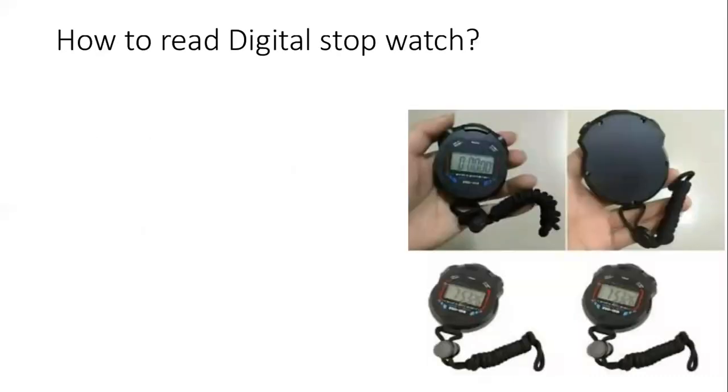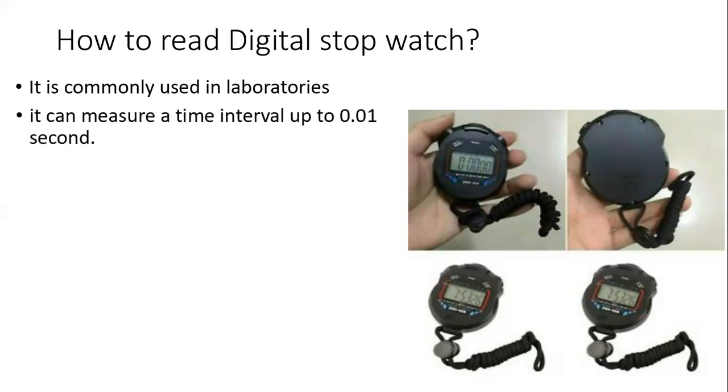How to read a digital stopwatch? You can see the digital stopwatch in the diagram. It is commonly used in the laboratory. It can measure a time interval up to 0.01 second. This represents the least count.